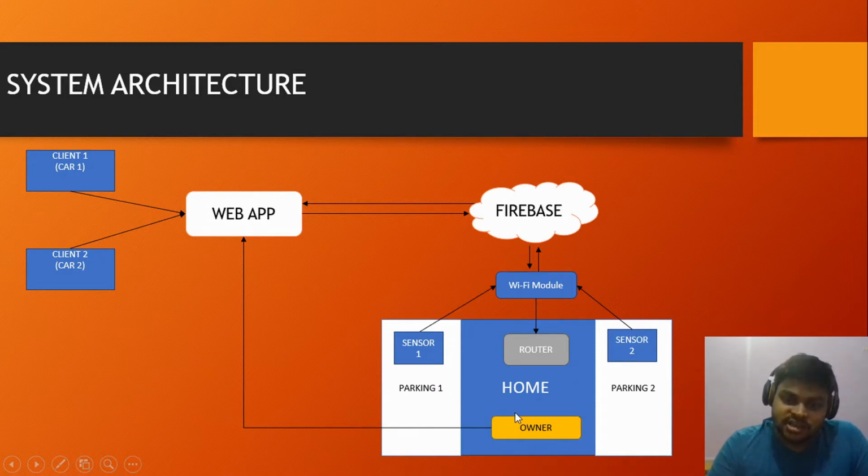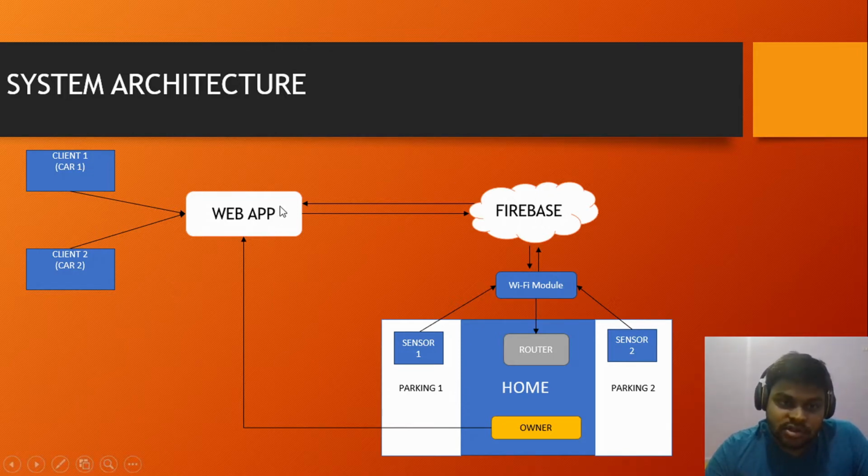Basically, this is how it works. First, the owner requests installation of the IoT system in his space. We will go to that space, install the IoT setup there, and provide a parking ID to him. After that, he will go to our application, log in, and enter the parking ID, so that he can manage his parking space, duration, price and everything. We will see those things in the actual demo, where we will see the application.